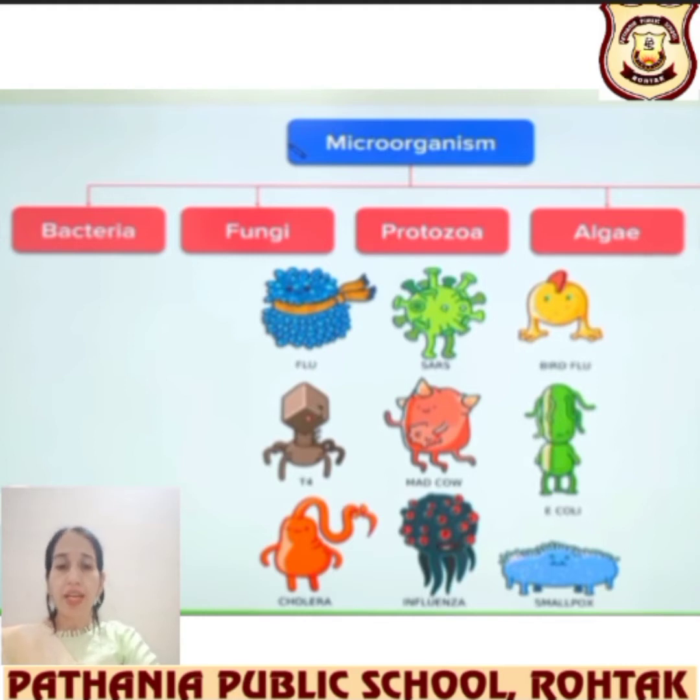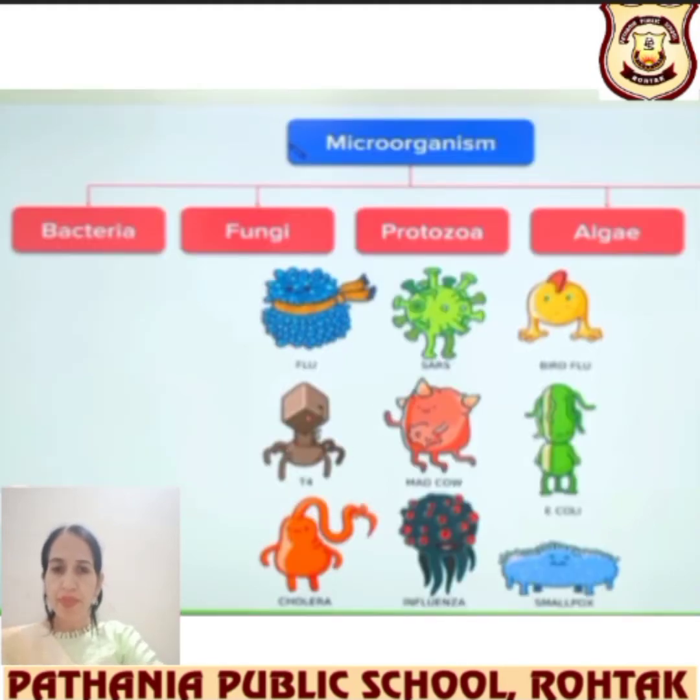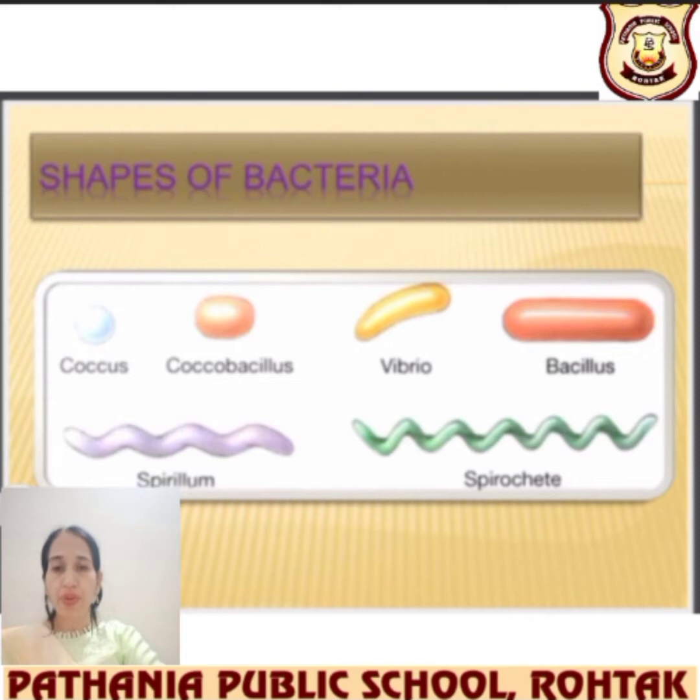Microorganisms are categorized into 4 parts: bacteria, fungi, protozoa, and algae. Let's take them one by one. First, I would like to take bacteria, and the shapes of bacteria. Coccus, Coccobacillus, Vibrio, Bacillus, Spirillum, and Spirulina. You can see this in the structure.